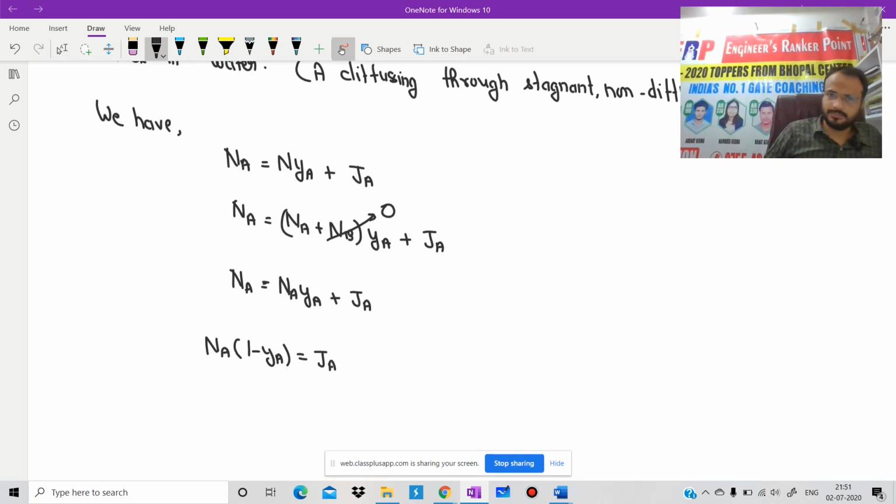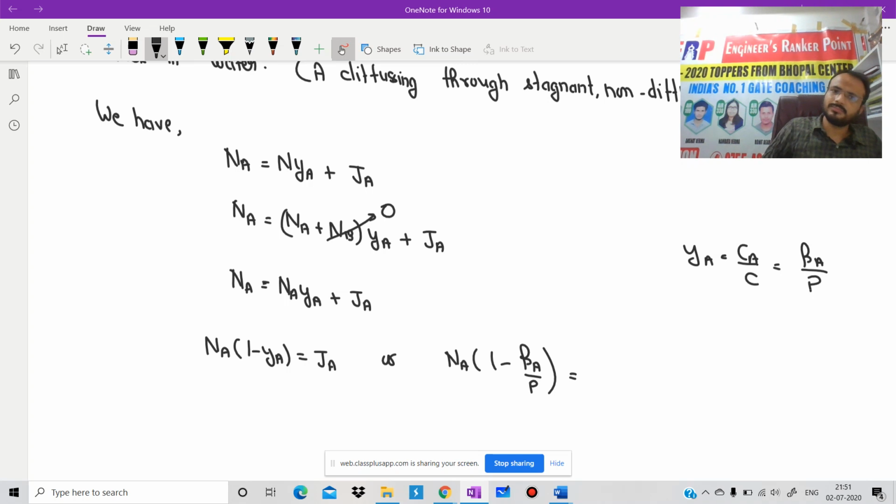Then simply, what we are able to write is YA. I have already told you YA can be written as CA by C or PA by P. Is there any doubt? We are simply doing revision. NA into 1 minus PA by P is equal to minus DAB dCA by dZ.